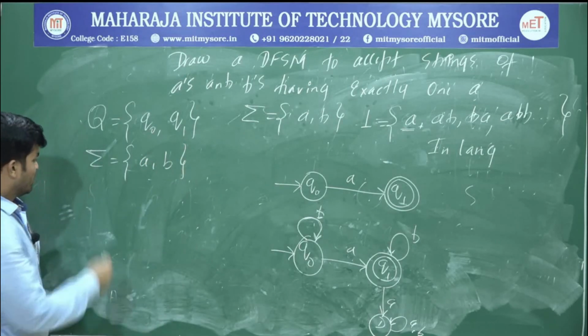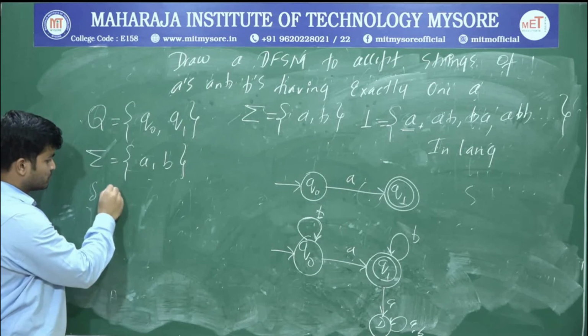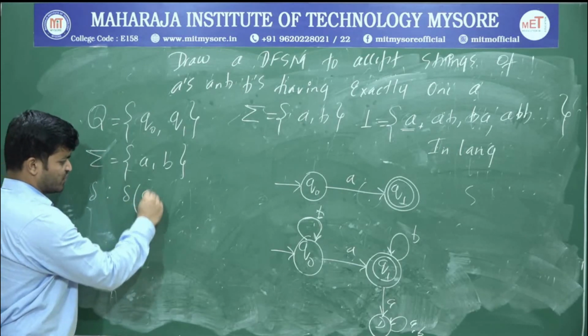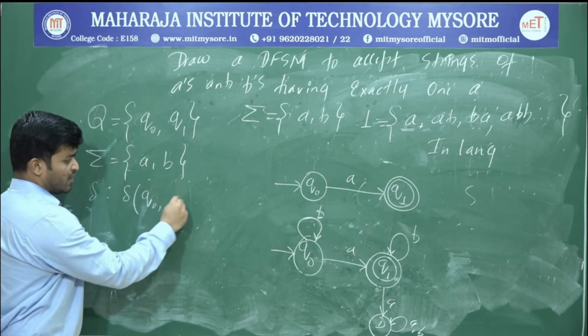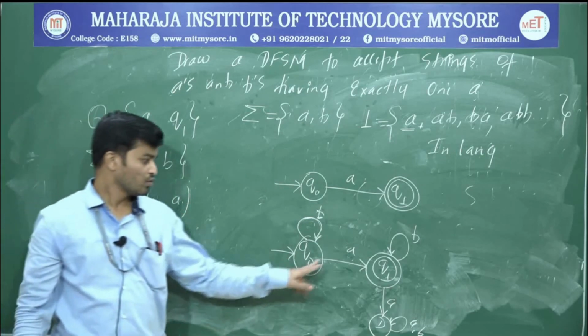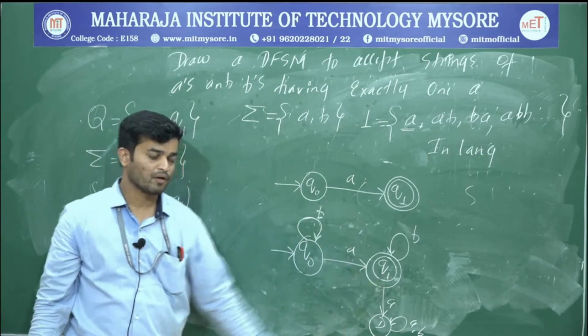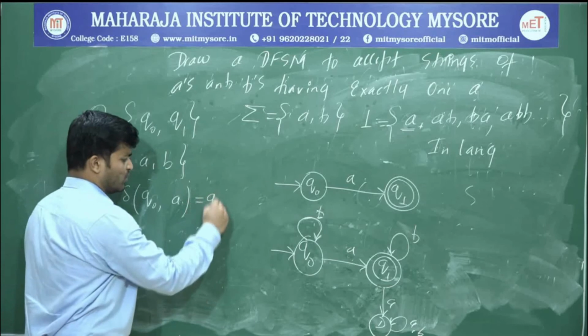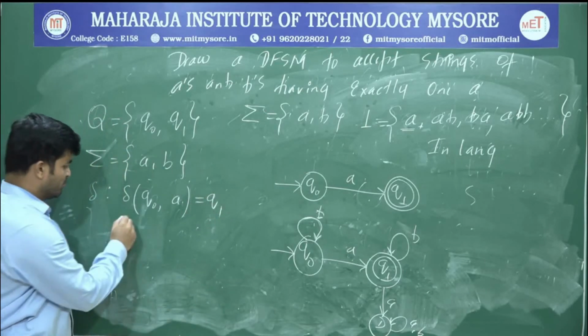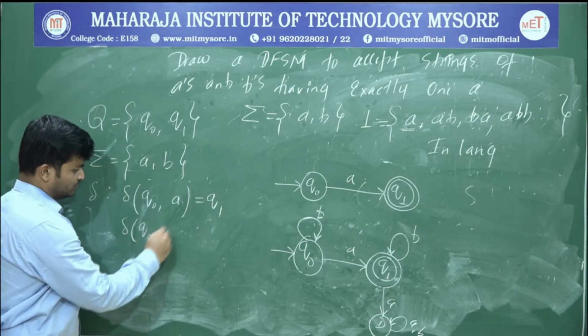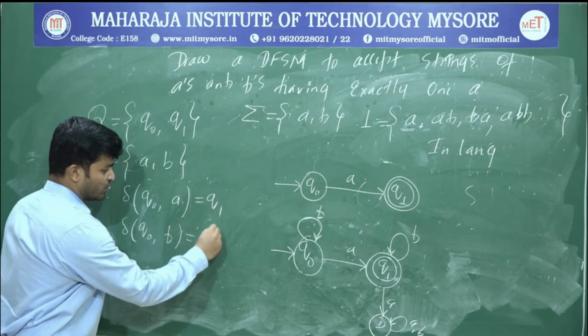And what is the transition function? Delta of Q0 upon A is Q1. Delta of Q0 upon B is again Q0.